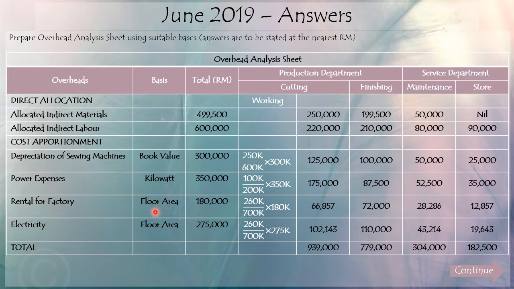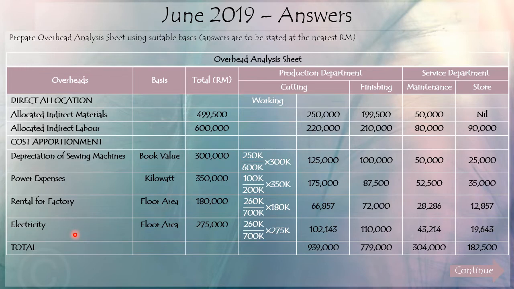Okay, for rental, we use the floor area. So you can see that cutting department covers 260,000 square feet of the factory out of a total of 700,000. Therefore, rental of 180,000, 66,857 ringgit should be borne by the cutting department. So if you calculate your figures and you get cents, or decimal points, it's easy for you to round everything to the ringgit value, because later on we're going to reapportion the overhead, and by having cents, it will make your calculation much more complicated.